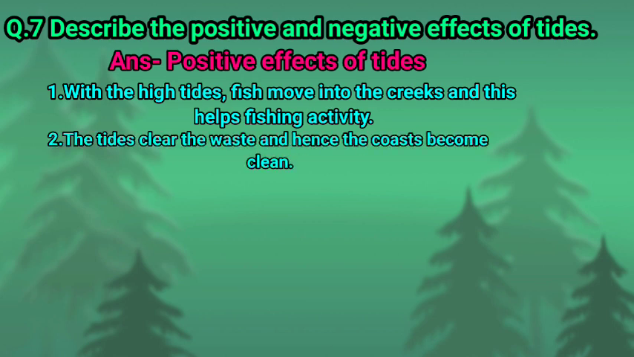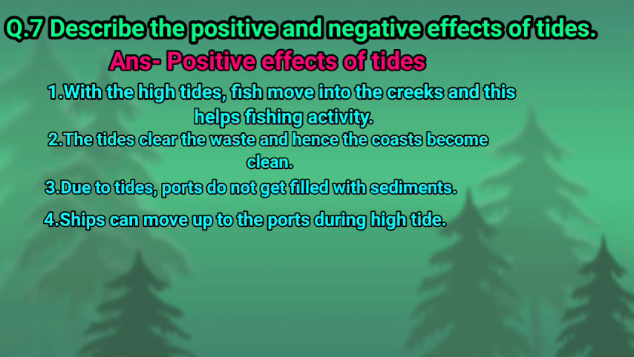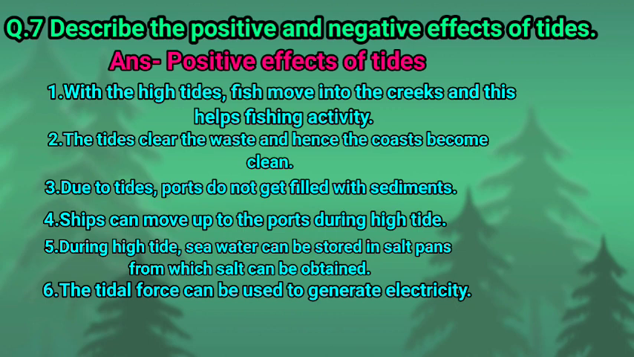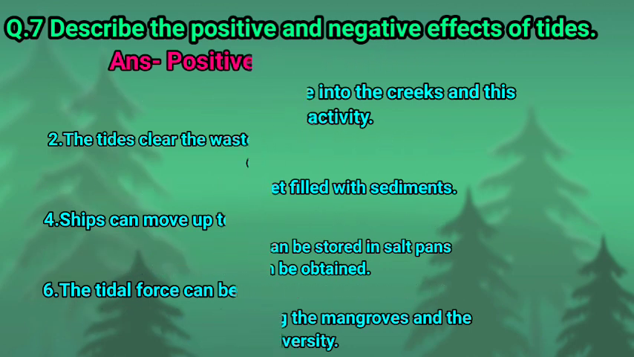Second, the tides clear the waste and hence the coast becomes clean. Number 3, due to tides, ports do not get filled with sediment. Number 4, ships can move up to the port during high tide. Number 5, during high tide, seawater can be stored in the salt pan from which salt can be obtained. Number 6, tidal force can be used to generate electricity. Number 7, the tides help in maintaining the mangroves and coastal biodiversity. So these are the positive effects of the tides.